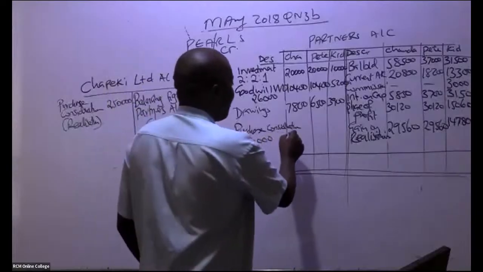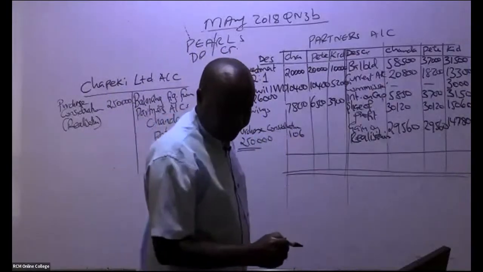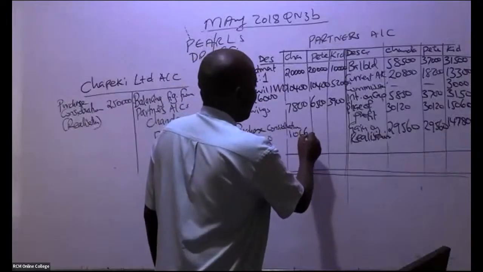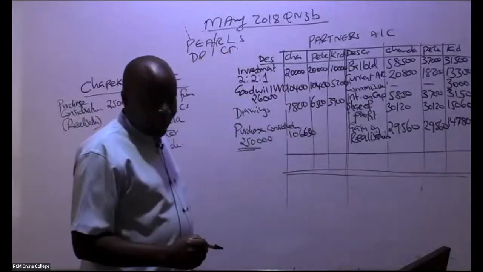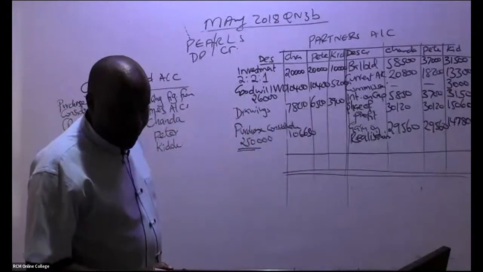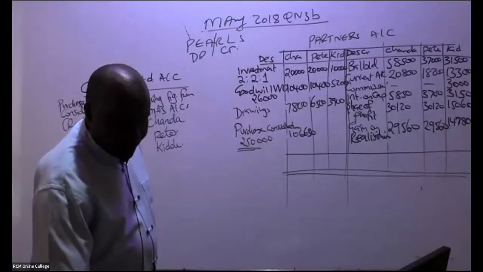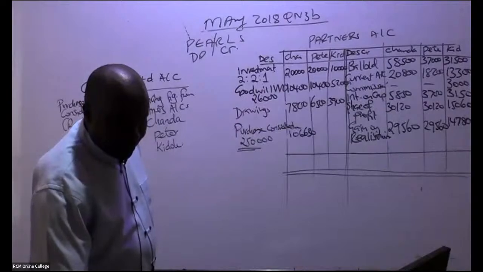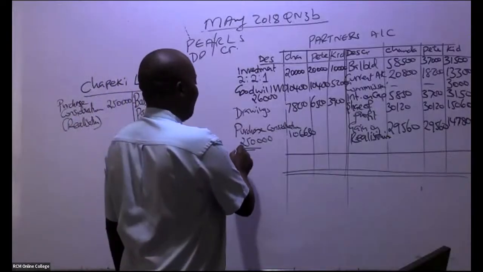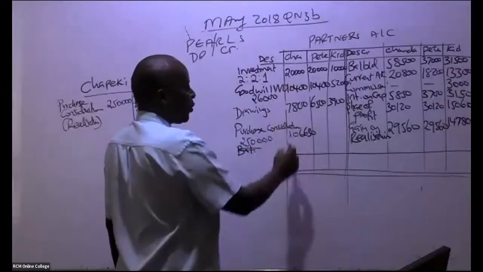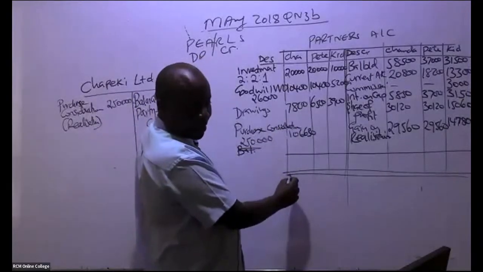So somebody is telling me that this balancing figure is 106,630, the first one. Remember, we're looking at the balancing figure. So the first one, somebody is giving me a figure of 38,200 here.